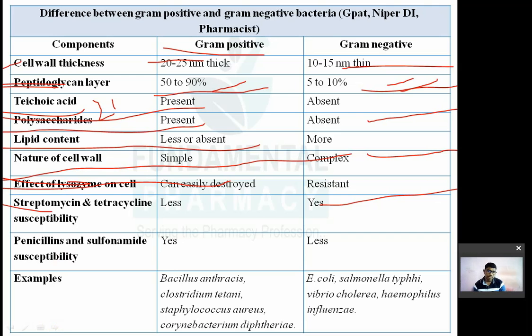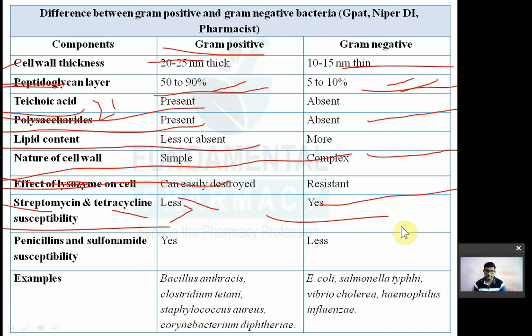Streptomycin and tetracycline susceptible है कि नहीं? Gram positive bacteria is less susceptible for tetracycline and streptomycin. मतलब tetracycline streptomycin अगर देंगे और उसको gram positive का इन्फेक्शन हो गया होगा तो वो क्लियर नहीं होगा. और gram negative bacteria is susceptible. मतलब streptomycin tetracycline gram positive को नहीं मार सकते, gram negative को मारेंगे.